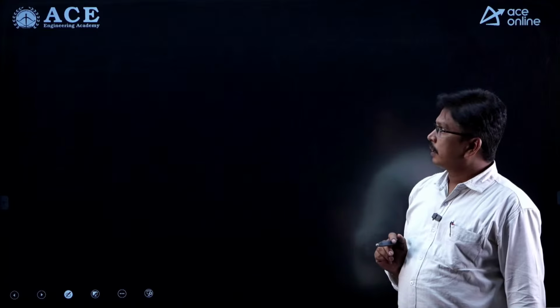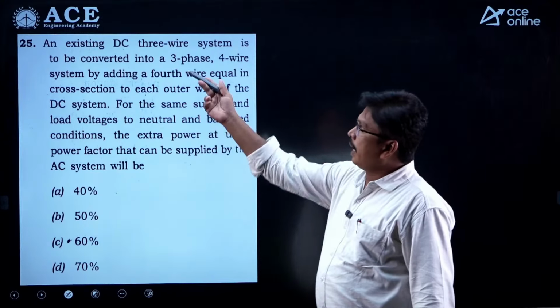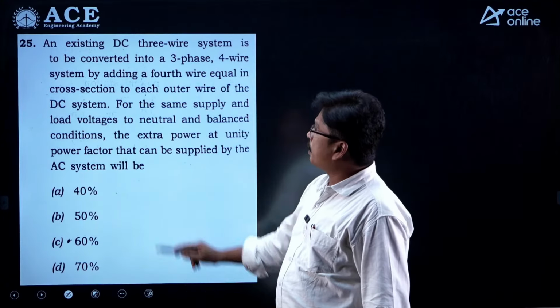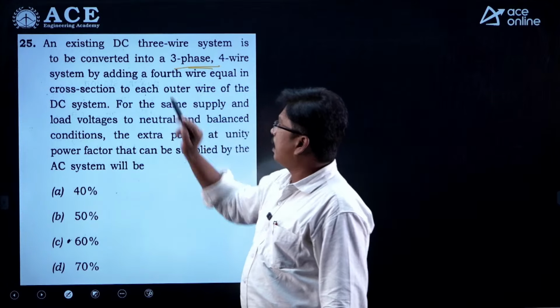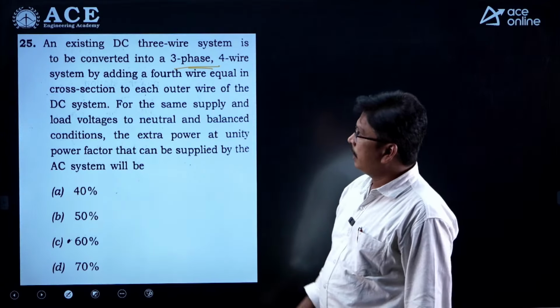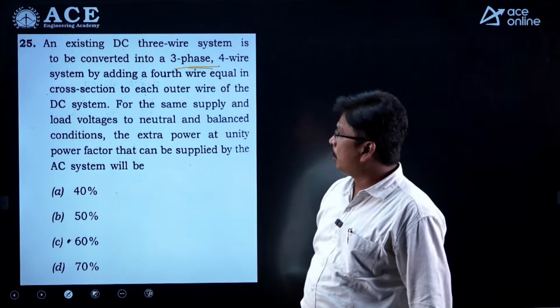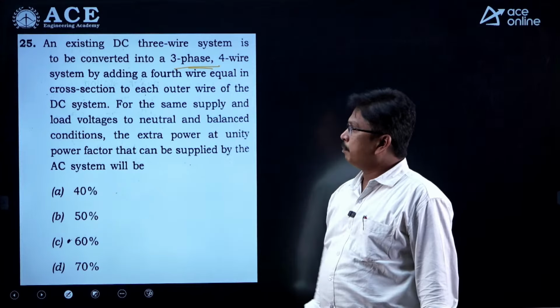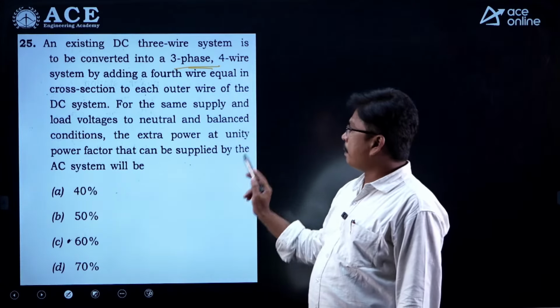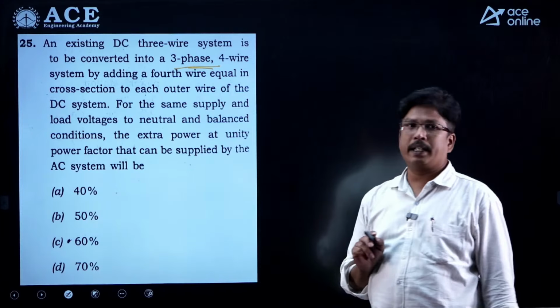And the next question: an existing DC 3-wire system is to be converted into a 3-phase 4-wire system by adding a 4th wire equal to the cross section of each outer wire of the DC system, for the same supply and load voltage to neutral and balanced conditions. The extra power at unity power factor that can be supplied in the AC system.